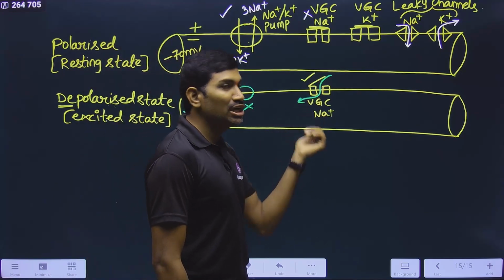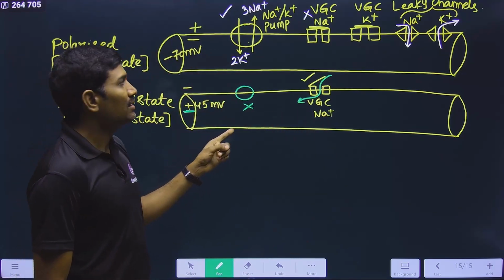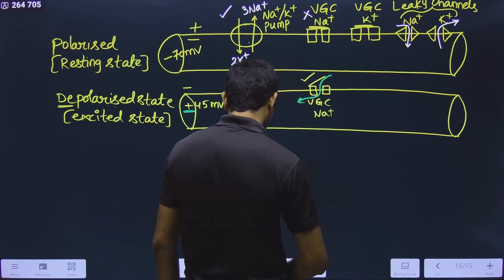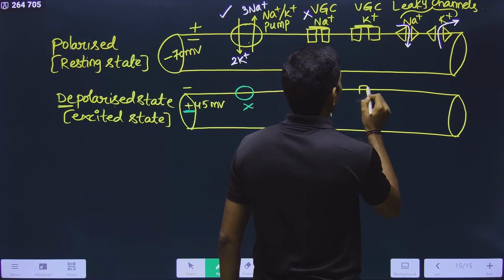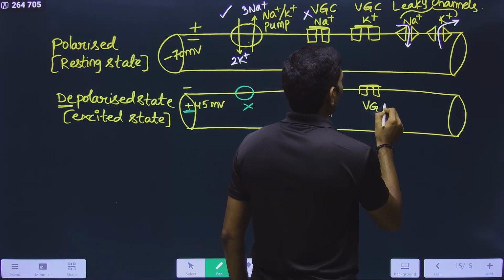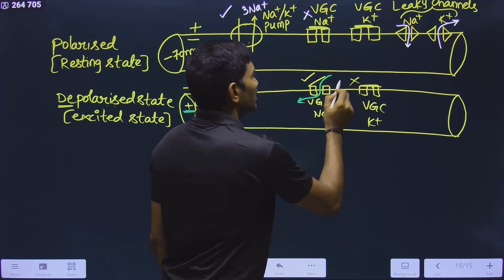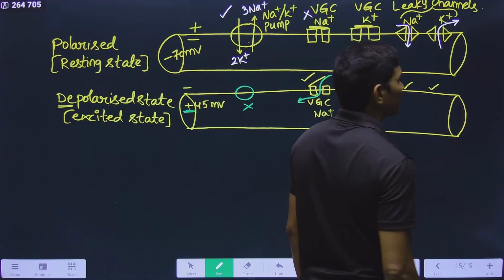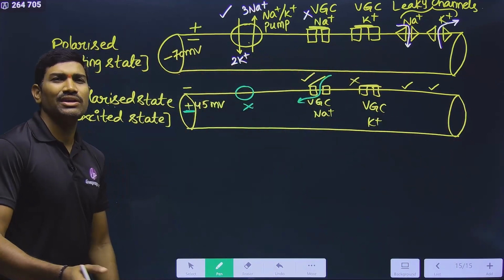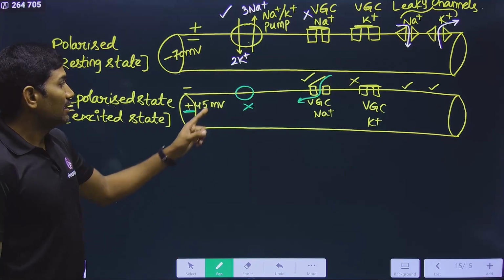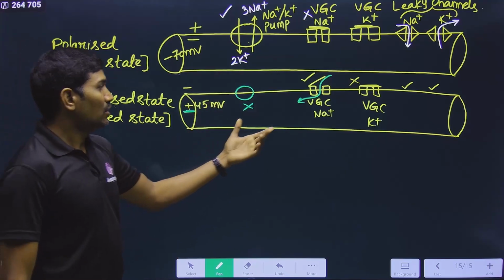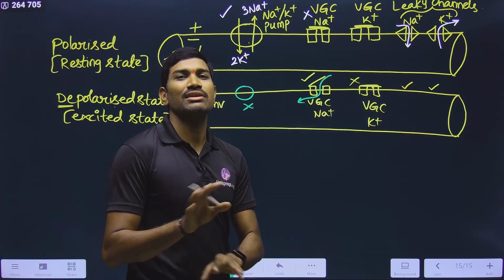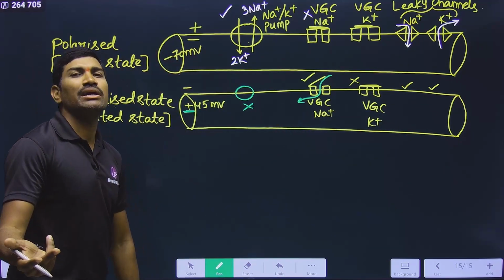The voltage gated channel, yes, it is bringing a positive inside. Yes, we need it, so this is working. But K plus, if K plus opens, it will go outside. So this is not working. So the voltage gated channel for K plus is still in the closed state only. It is not open. It is not working. But anyhow, these leaky channels for Na plus and leaky channels for K plus are always open. But their contribution is very, very less in this process, so we are not worrying much. The pump and voltage gated channels will contribute significantly, but the leaky channels, even though they are open, will not make much change.